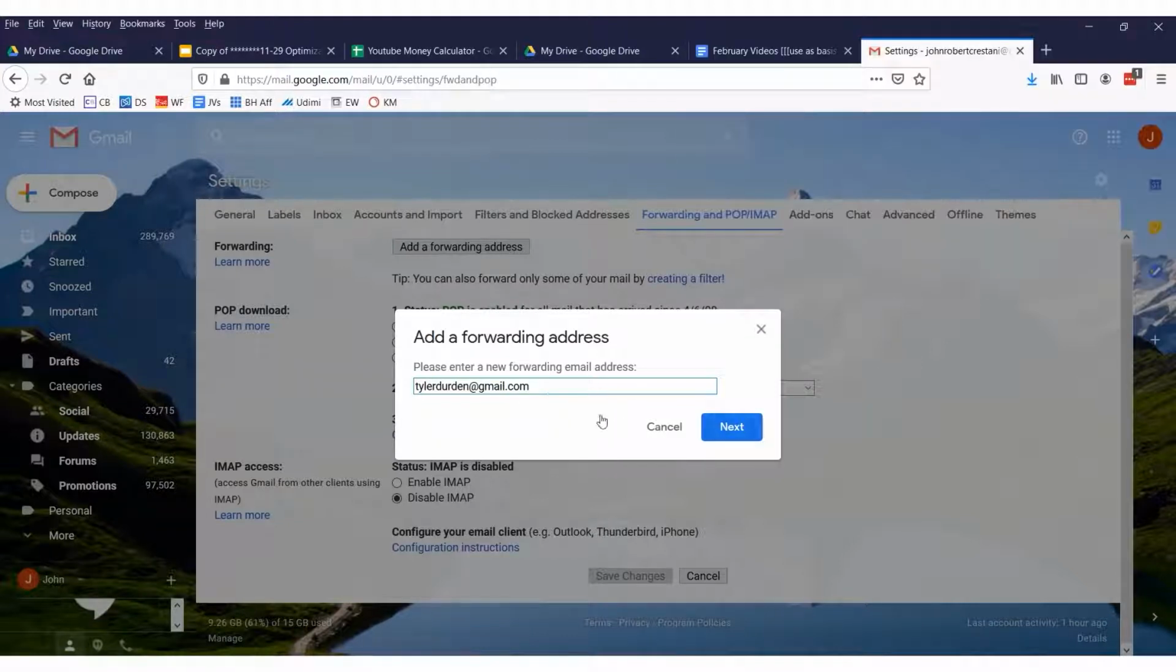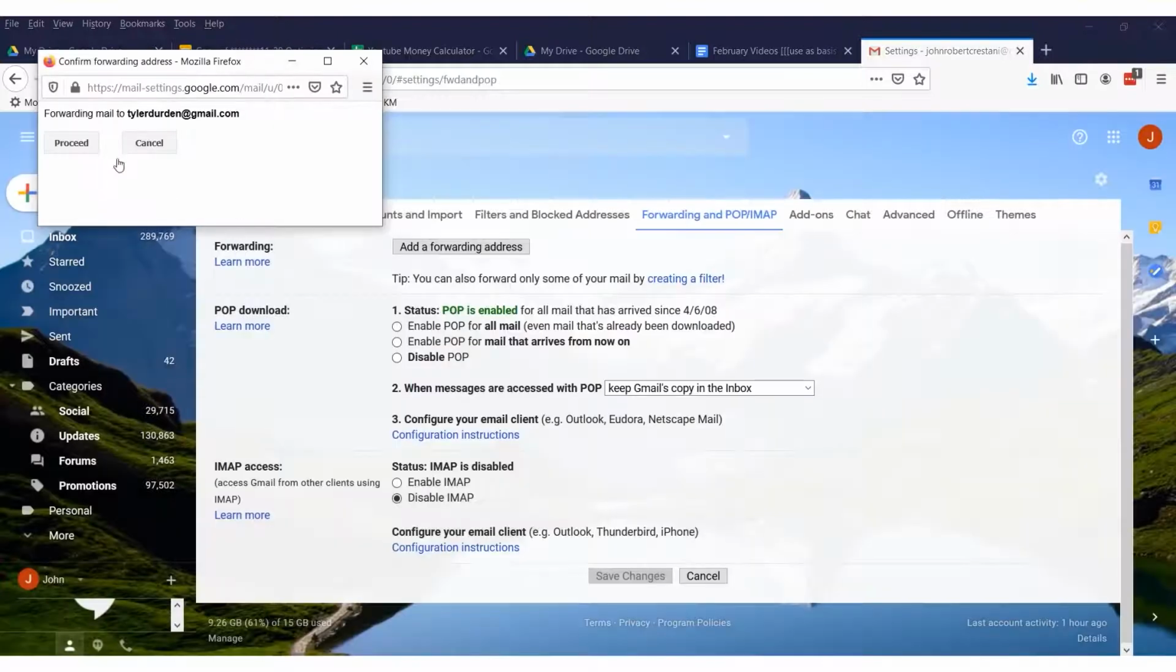So I would say, okay, next. And it would say forwarding mail to tylerdurden.com. This doesn't do anything. I want to make this clear. Nothing actually happens after you click proceed. It all comes in the next steps. This was a bit confusing for me.